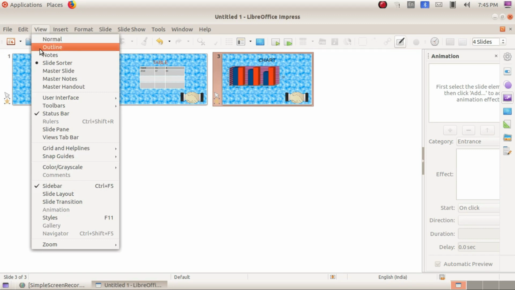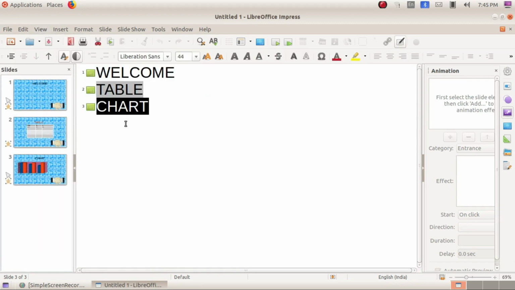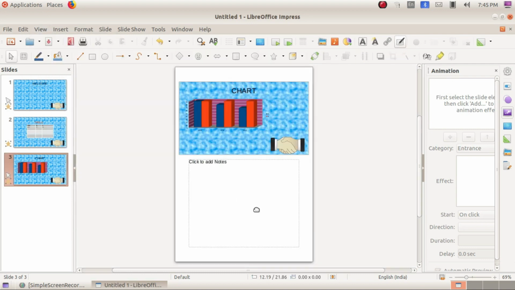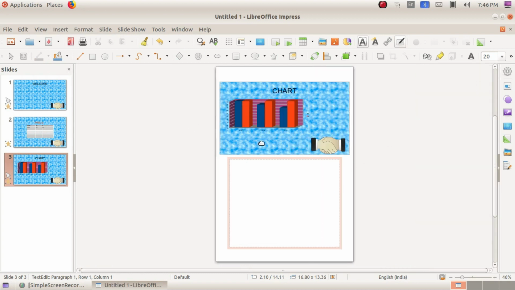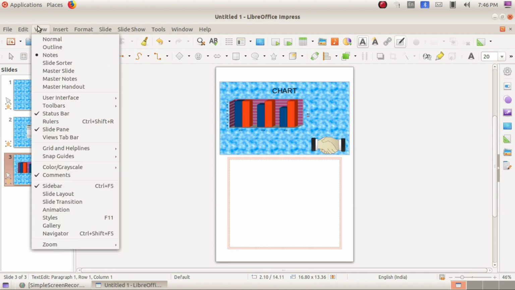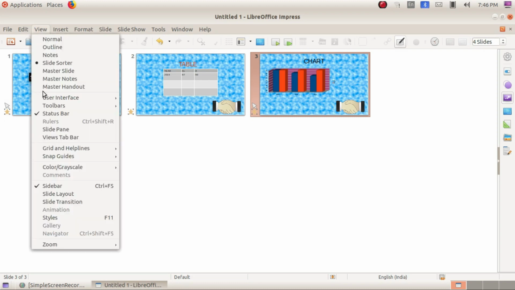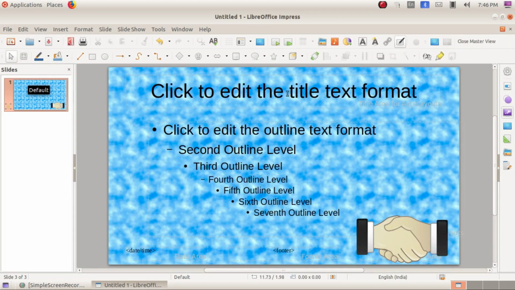Normal view, outline view, where you will get the main headings of the slides. Okay, like this you can see that view. And another one is notes view. That means here you can add extra information in a presentation, so you can refer to it while doing the presentation. Okay, and then another view is slide sorter. Okay, and these are the views, and another one is master slide view.